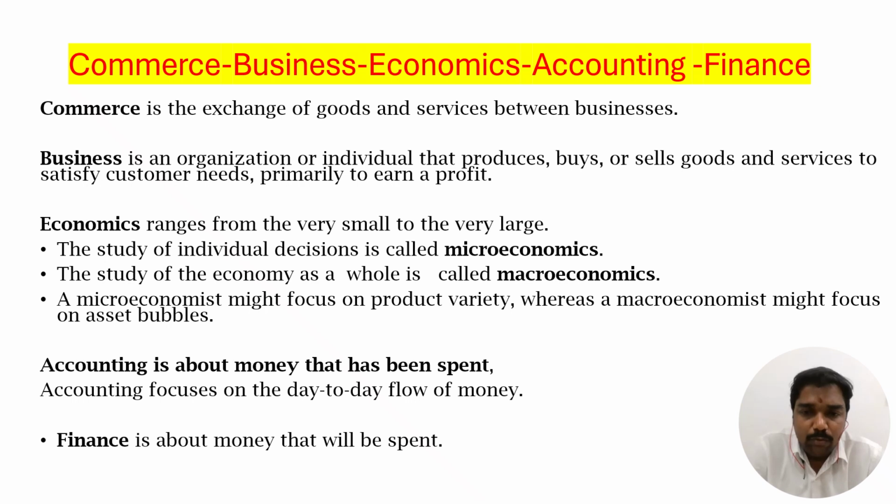For understanding these needs and concepts, according to Lionel Robbins, we are now discussing what is economics, and how to manage money with the help of economics. Economics ranges from the very small to the very large. The study of individual decisions is called microeconomics. Microeconomics deals with demand, production, supply, price, and markets. These are the elements of microeconomics. The microeconomics concept is small in nature, from the individual point of view.